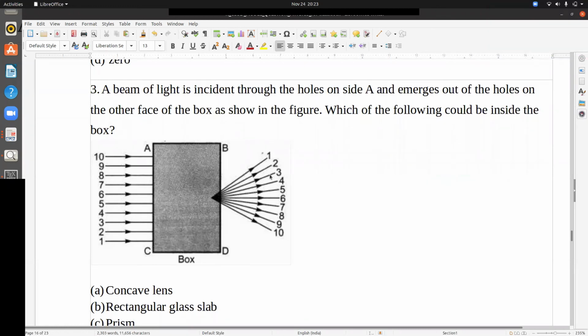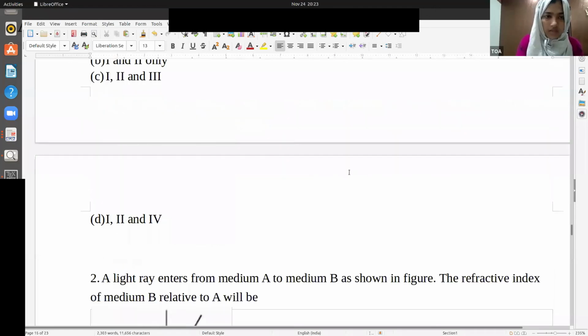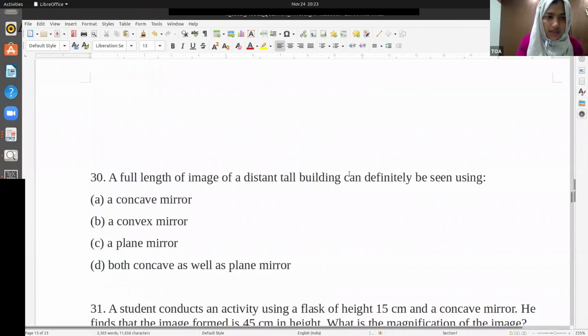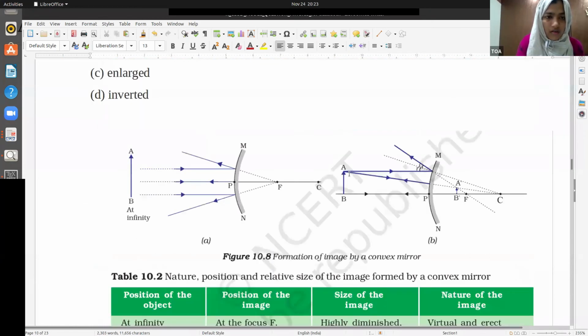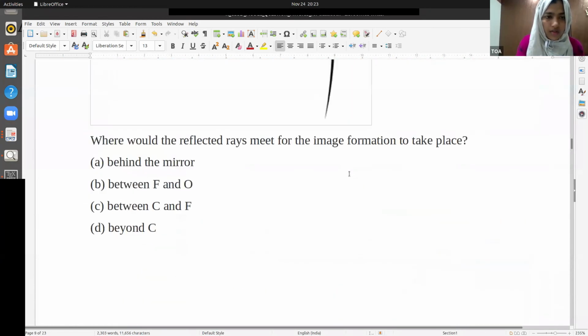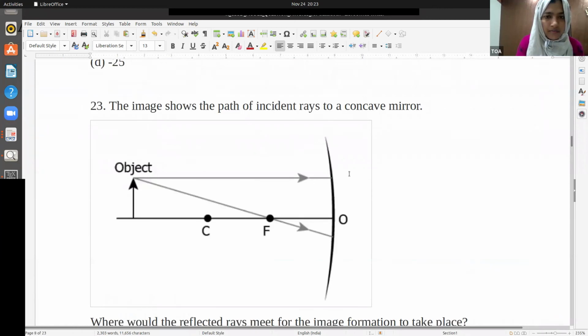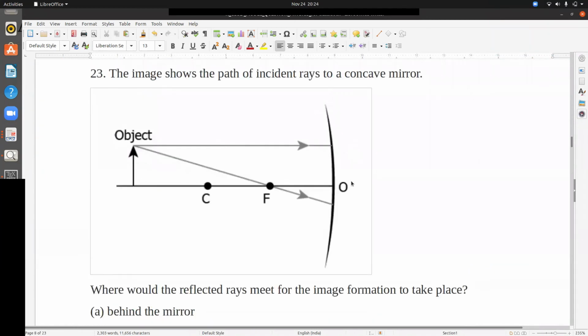Can you say 23? Okay, one moment. Sorry guys, I was facing some trouble, that's why I had to share it again and again. 23, this one, right? Where is the object placed? The object is placed beyond C.